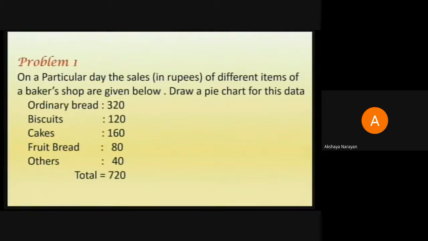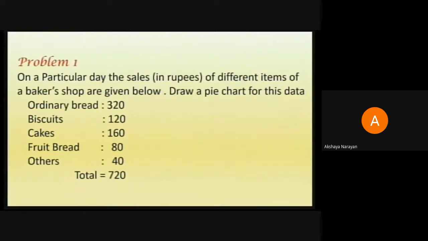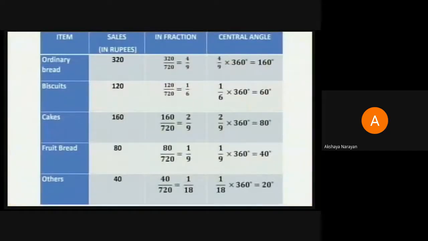Now how is the sector made? It is based on the central angle I told you. The angle that this fraction of the circle makes at the center will decide how big or how small the sector has to be. So I will take you through this tabulation now. This is how you have to prepare the tabulation before you go and draw the pie chart.